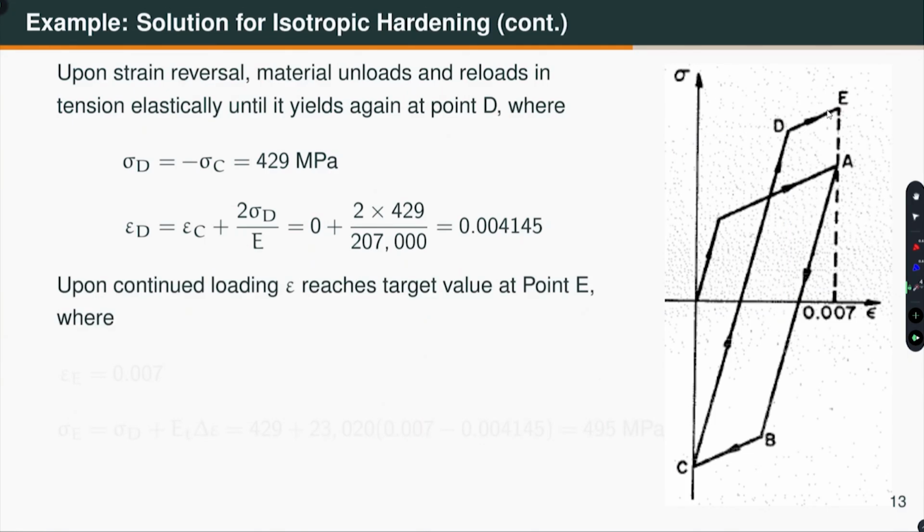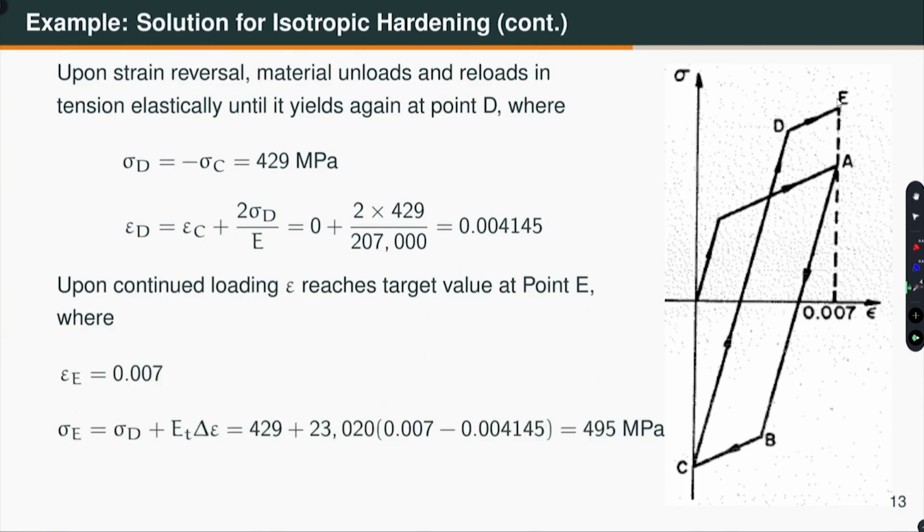So, how do I calculate? At point E, the target strain is 0.007. So, the stress here, sigma E, is sigma D plus this incremental stress, which is the tangent modulus times the incremental strain, that gives me 495. So, we end up here at 495 according to the isotropic hardening rule.